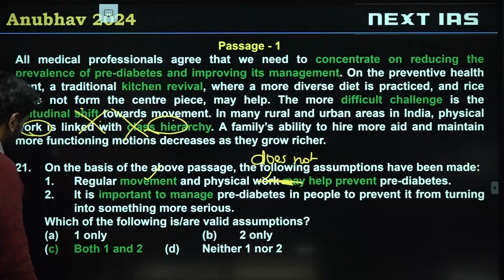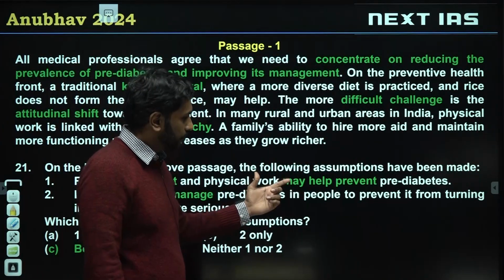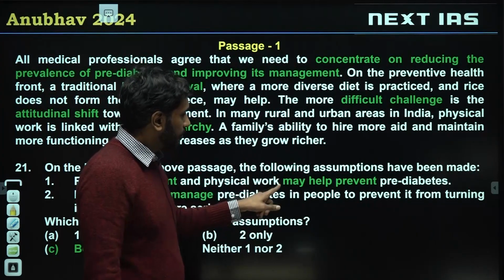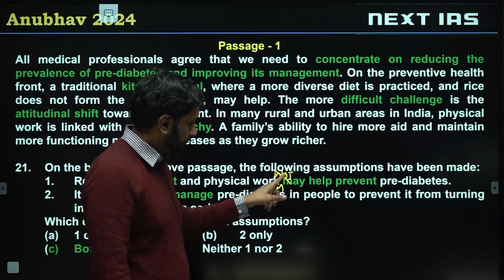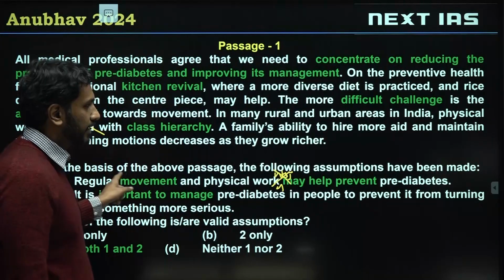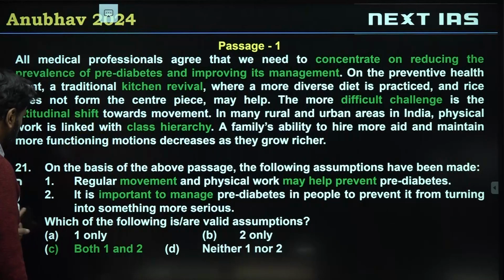So this is the way to actually check whether an assumption is valid or not. After you check, after you see that you think it's valid, after you find evidence for it, then you put the word not in it, and you see if you're adding the word not to this, then something in the passage also should get cancelled out. Alright, that is a valid assumption. We'll test this with assumption 2.